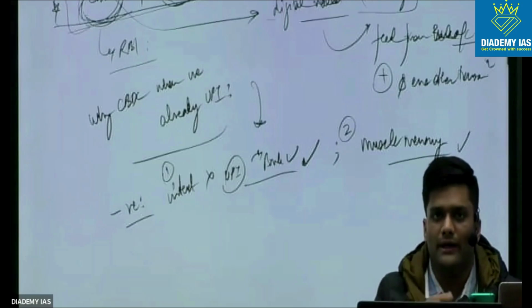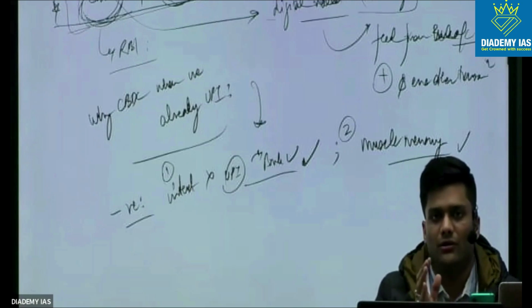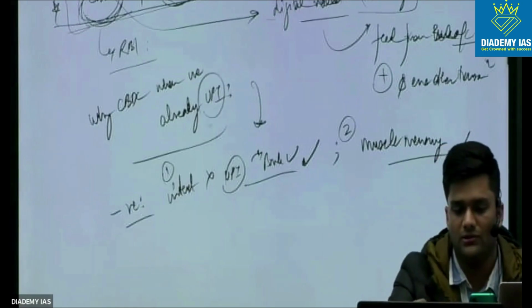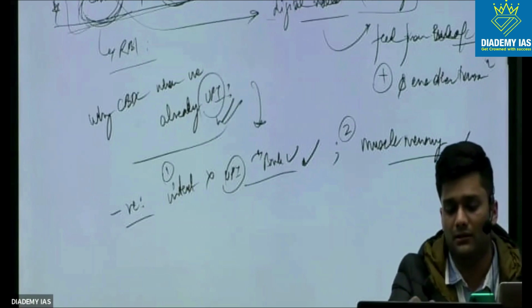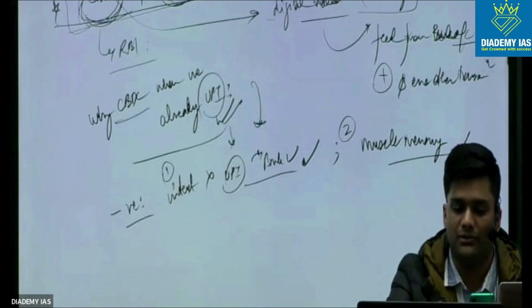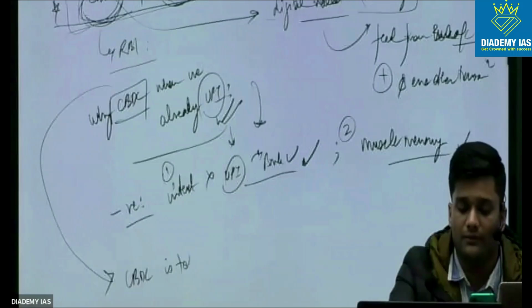And people are now getting comfortable with UPI. So there will be a resistance for people to shift from UPI to CBDC. So yes, on these notes, UPI is relevant compared to CBDC, but we cannot say that CBDC is totally flawed.